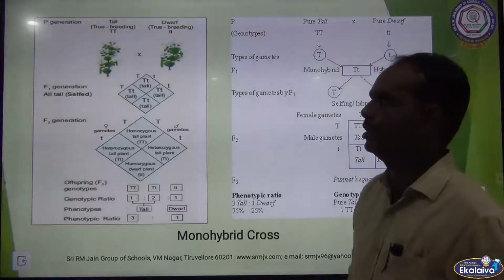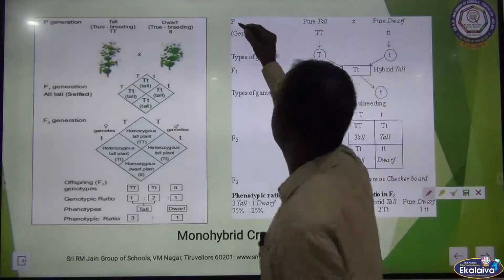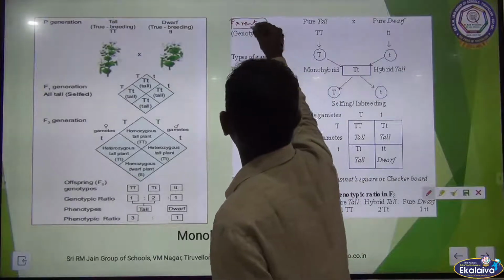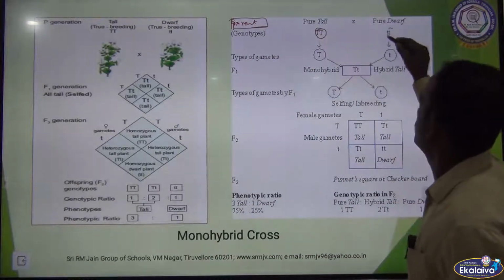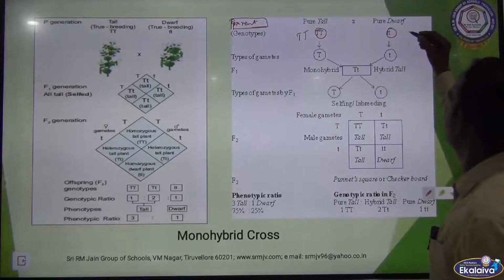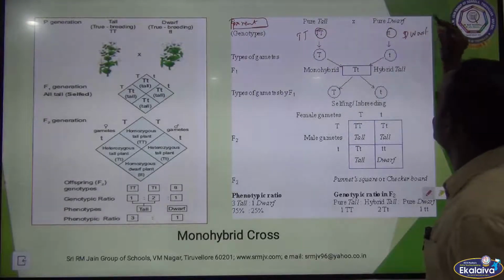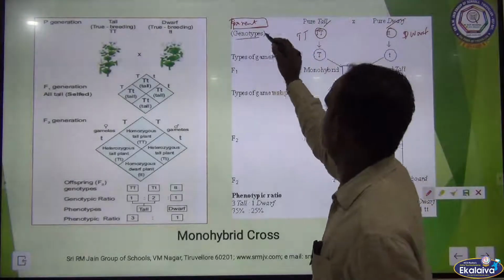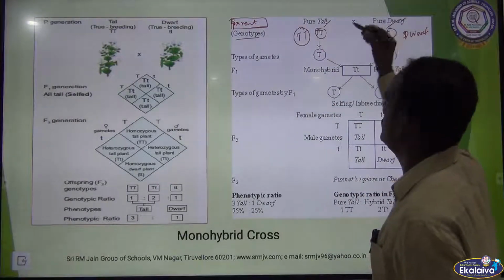See here, Mendel's monohybrid cross, and this is the parent generation. It is homozygous tall, and this is homozygous dwarf. So pure tall, pure dwarf: their genotype is TT, and this is the gene expression, small t genotype.